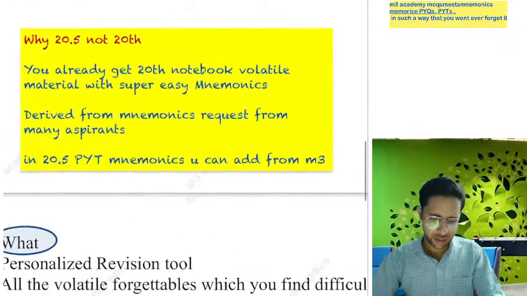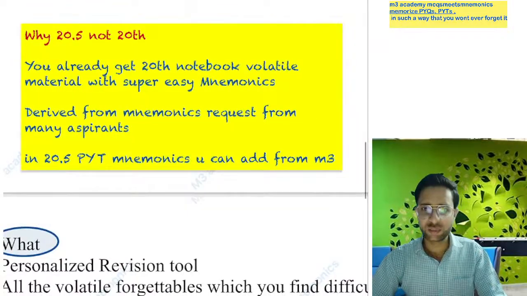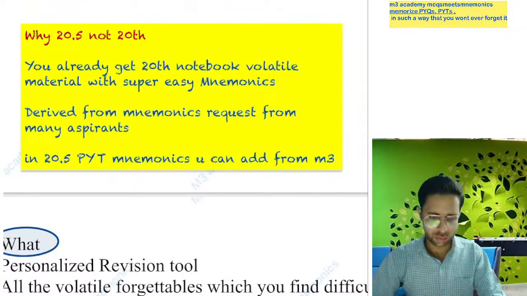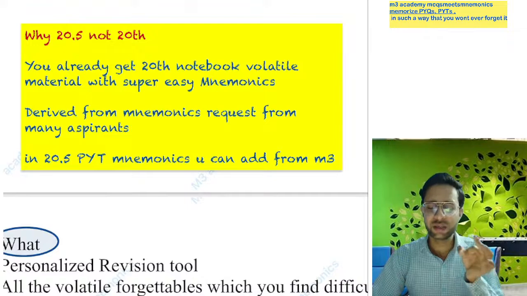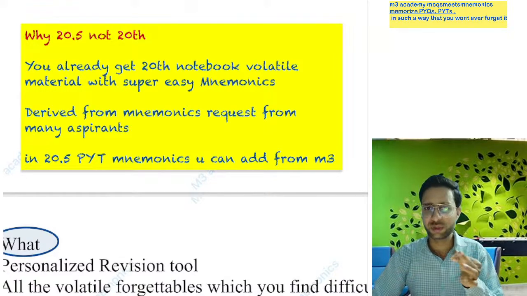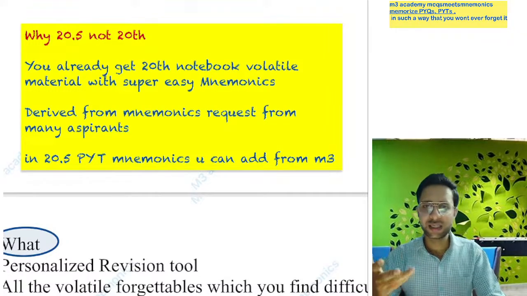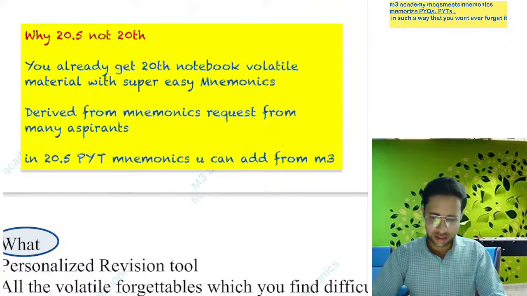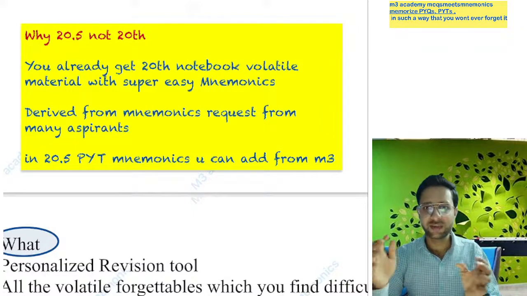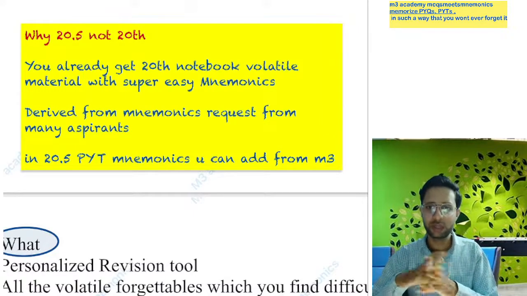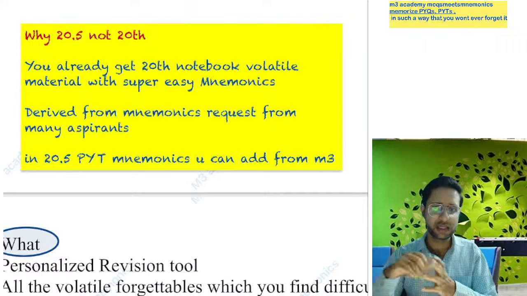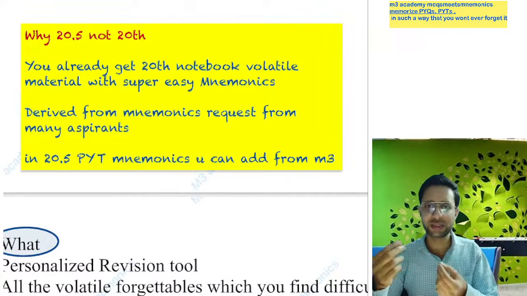So why do we say this 28.5 notebook, not the 28 notebook? Because we have already given you most of the forgettables, most of the volatile material, in your topic group. Most of the sessions we are conducting are based on your forgettable volatile material, derived from your mnemonic request test. We are already simplifying many difficult topics, so your time and efforts are already saved. You just add these topics in your 28 notebook.